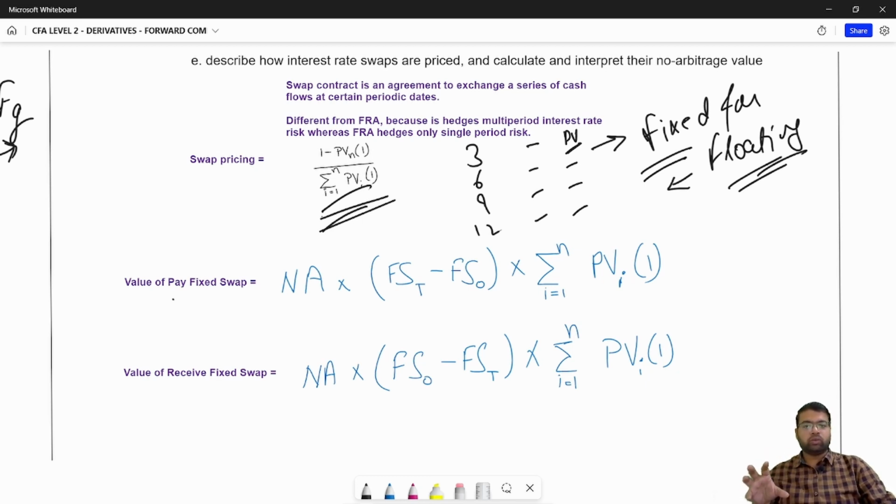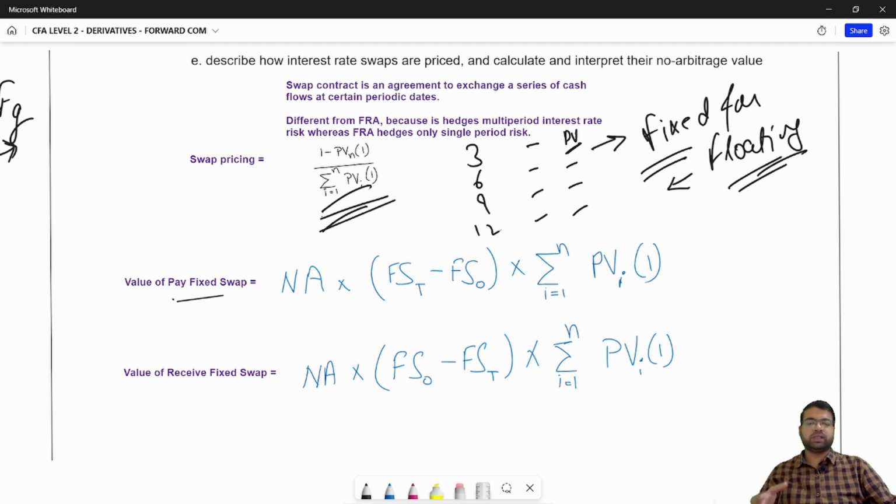So how to calculate the value? First of all, the value will be the difference of these two rates times the notional amount. Since it's a series of exchange of cash flows, you will be adding the present value factors together, because at each interval end you will be exchanging cash flows. So you need to consider the whole series of cash flows together. That's how you value the pay fixed swap.